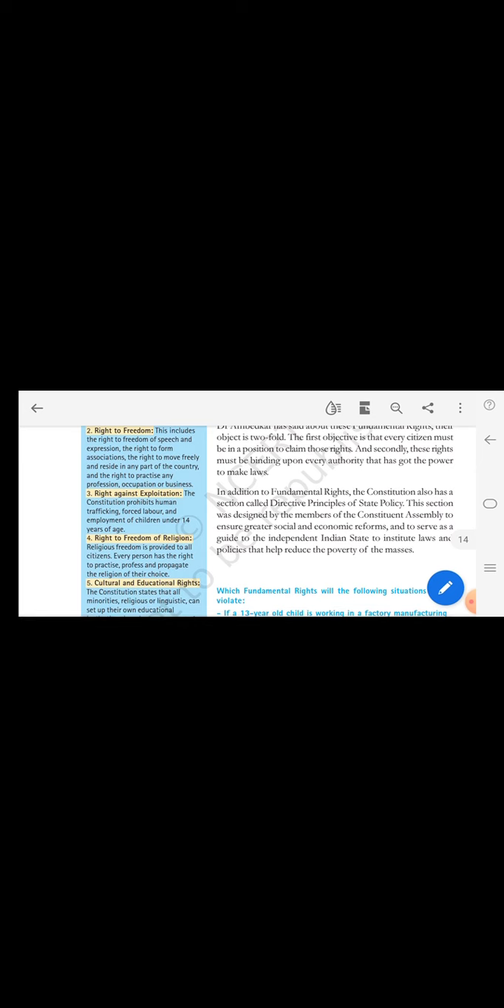The second one is the right to freedom. This includes the right to freedom of speech and expression. You can say your feelings freely to others and you have the right to speak. The third one is the right against exploitation. The Constitution prohibits human trafficking, forced labor or employment of children under 14 years of age.